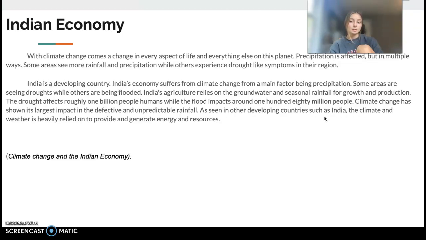The Indian economy. With climate change comes a change in every aspect of life and everything else on this planet. Precipitation is affected, but in multiple ways. Some areas see an increase in rainfall while others do not. It is a developing country. India's economy suffers from climate change, with a main factor being precipitation. Some areas see droughts, while others are being flooded. They cannot regulate their agriculture, which relies on the groundwater and seasonal rainfall for growth and production.